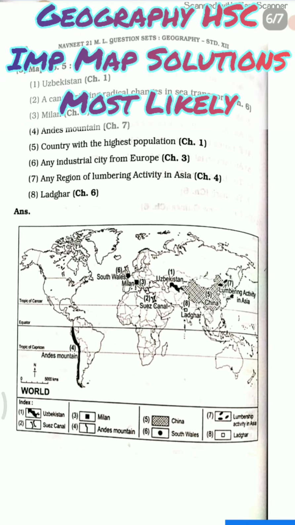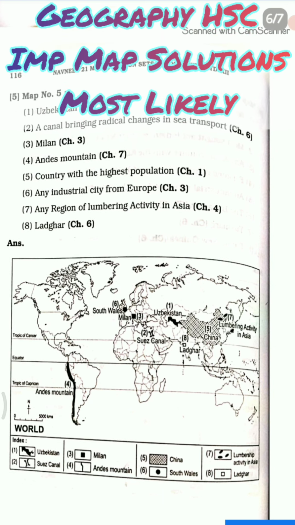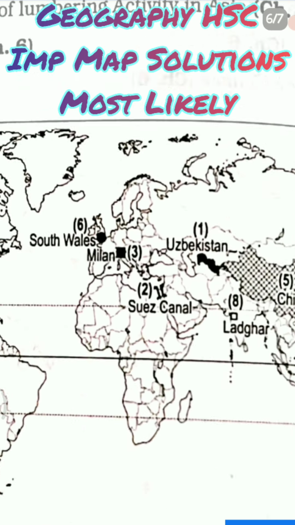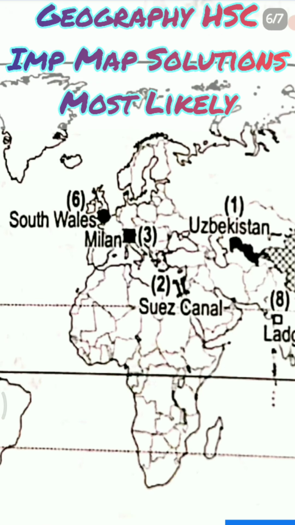अभी है Uzbekistan. So Uzbekistan is with number 1. Then a canal bringing tremendous changes in sea transportation. Canada not, it's canal. So which is the canal which is bringing tremendous changes and development? It is nothing else but Suez Canal. So Suez Canal का भी आपको याद रखना ही है. तो ये है Suez Canal. You can see it here.